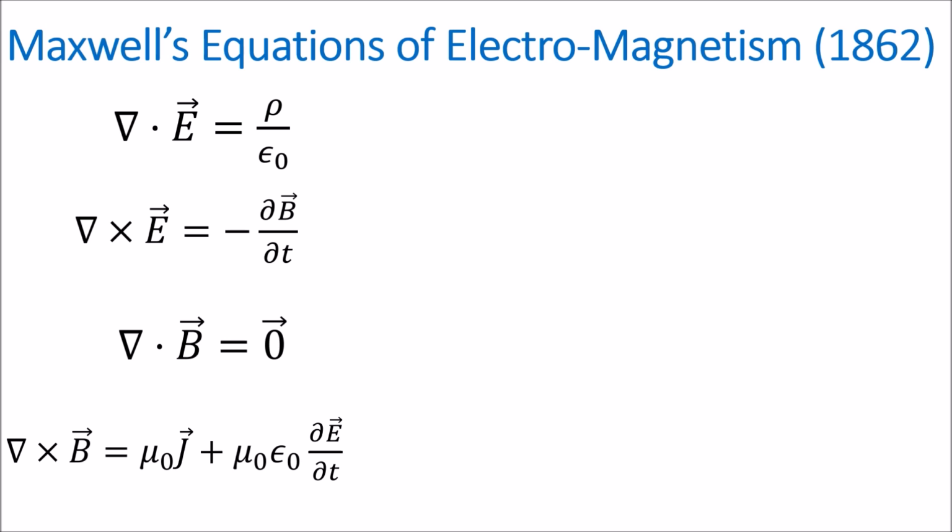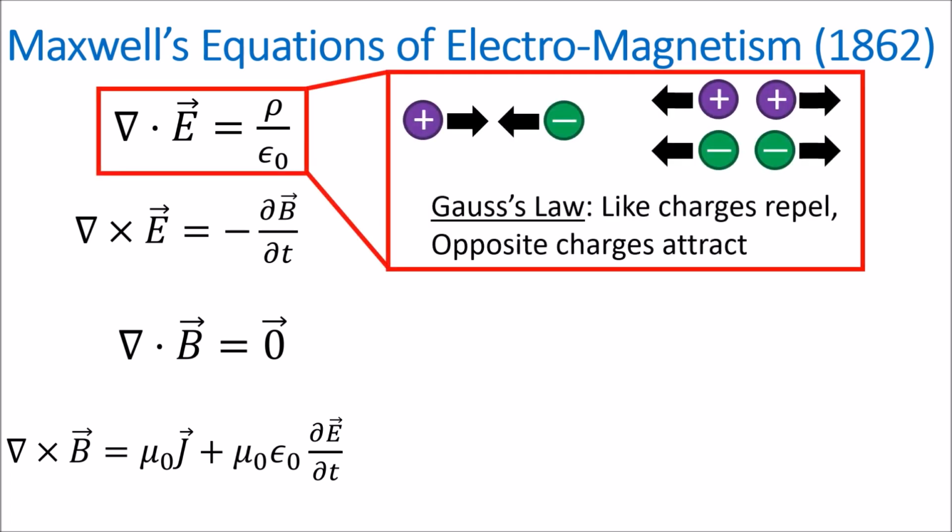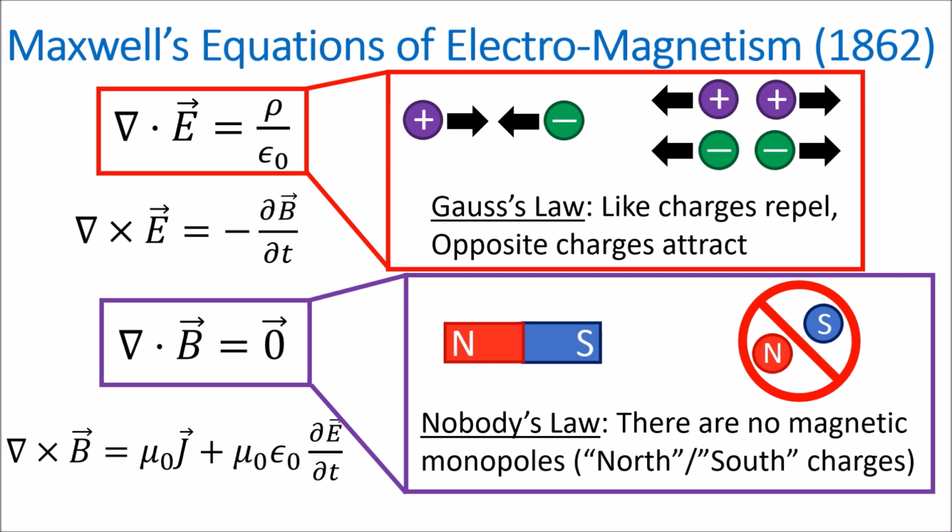You may find these equations confusing if you haven't studied them, but you're probably familiar with their physical meaning in everyday life. For example, Gauss's law says that opposite electric charges attract and like charges repel. And this equation says that every magnetic north pole comes with a south pole attached, and that there's no such thing as an individual north or south pole. Maxwell's equations turned out to be remarkably successful at describing electricity and magnetism, and they are responsible for our modern electrical technology like microphones, speakers, and radio antennas.